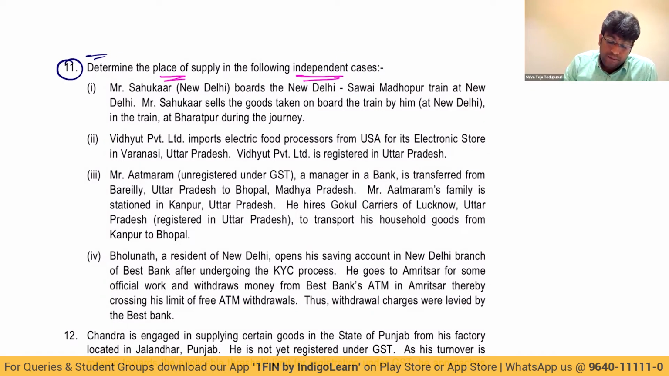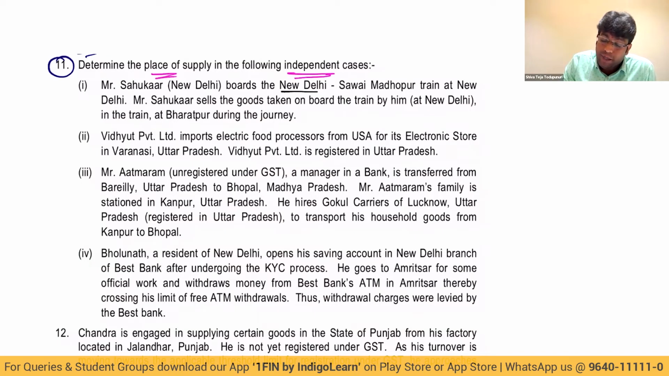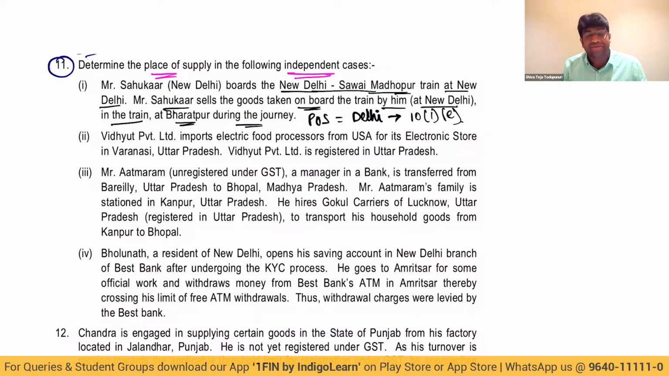First, Mr. Saukar of New Delhi boards the New Delhi to Sawai Madhopur train at New Delhi. Saukar sells the goods taken on board by him at New Delhi in the train at Bharatpur during the journey. Straight away, my dear friends, place of supply will be New Delhi. Simple reason, because of section 10(1)(e). In case of goods supplied on board a conveyance, place of supply is the place where goods are taken on board. That is the answer straight away.